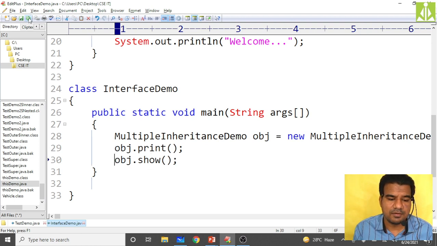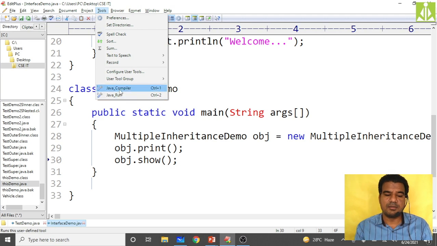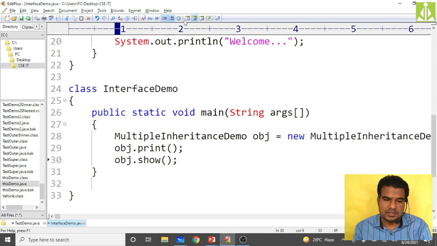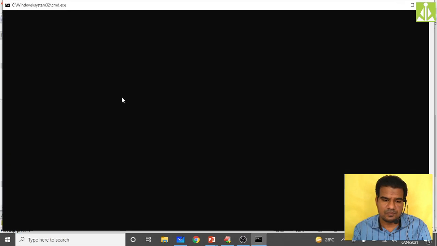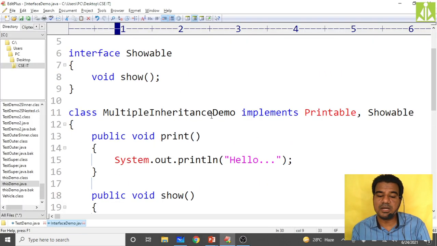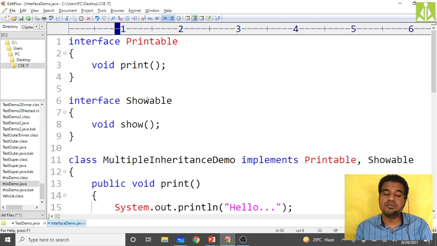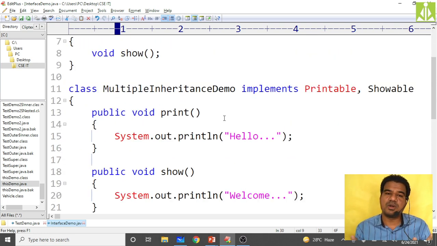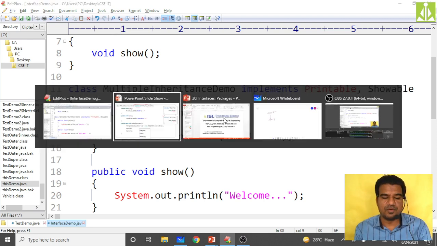Okay, so just save these things, then compile it. As you can see, it is successful. Then run it. See, hello, welcome. Both the methods we have given the implementations inside this multiple inheritance demo class. So multiple inheritance we are achieving over here. How? By simply implementing both the interfaces. We are getting the properties from the printable interface and from the showable interface. So this is acquiring the properties from multiple sources. This is the multiple inheritance concept. We achieved that. Hopefully you understood.